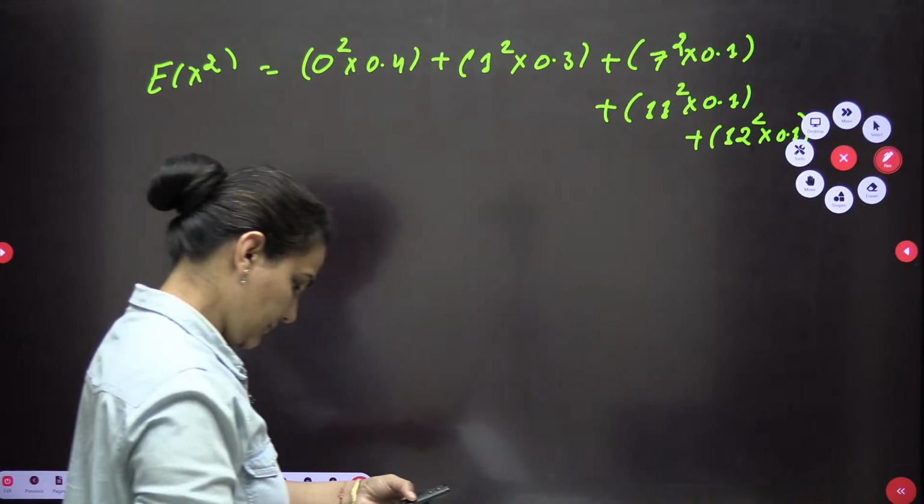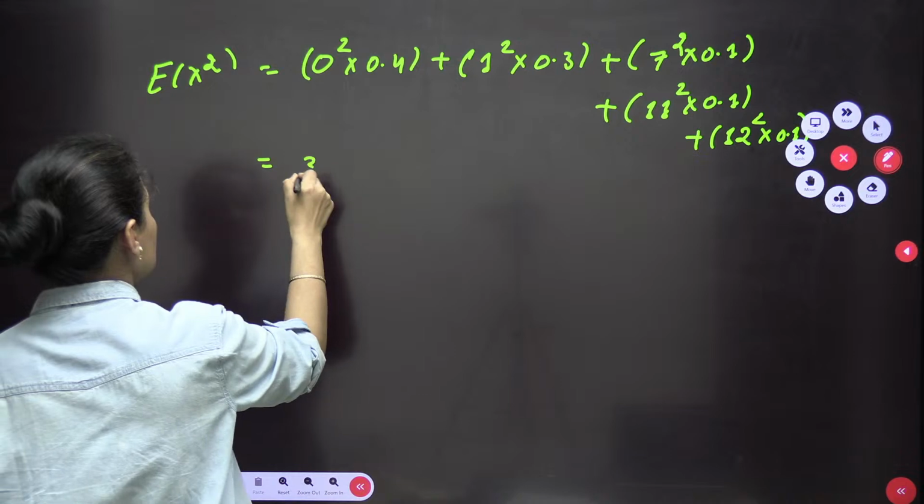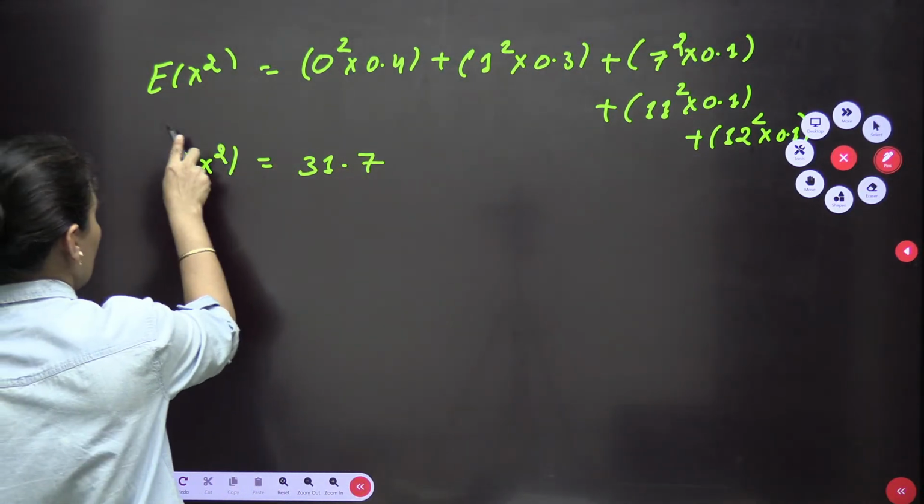All right. Okay, so when you calculate, this is something like 31.7. This is my expected of x square.